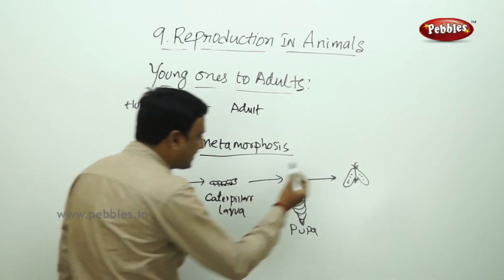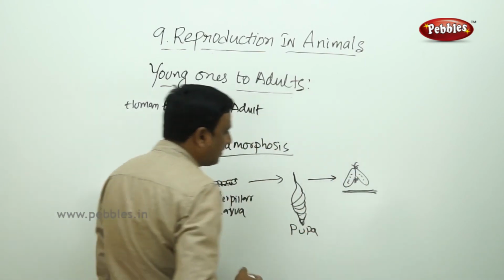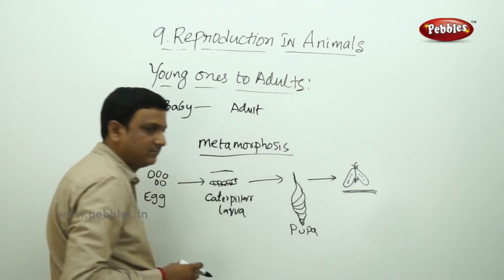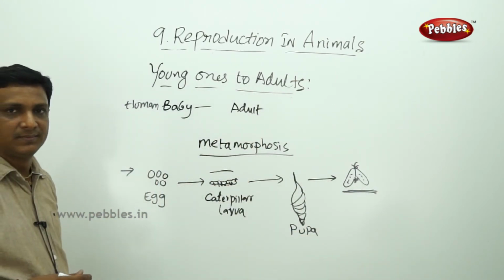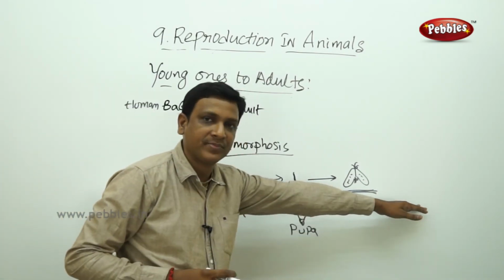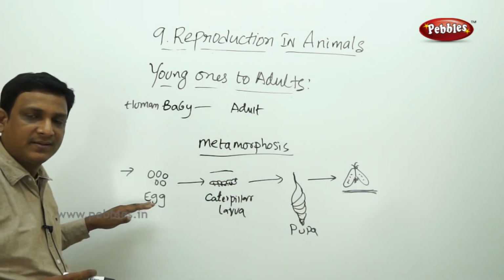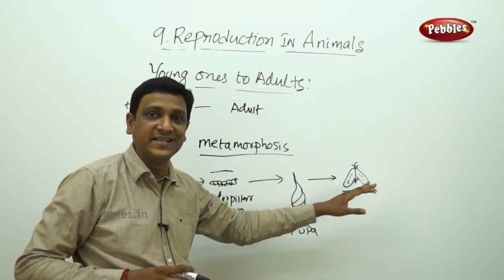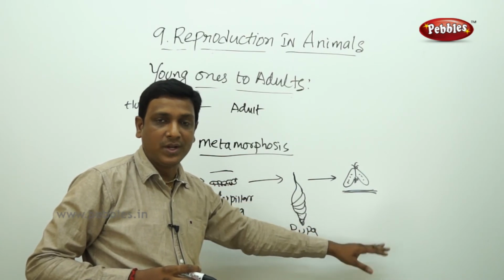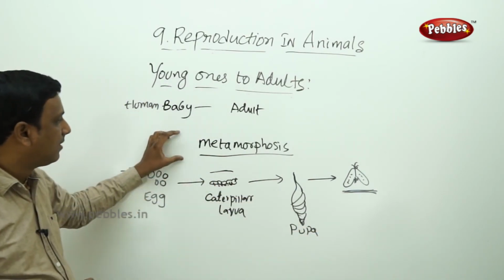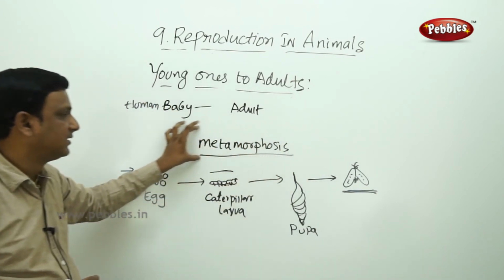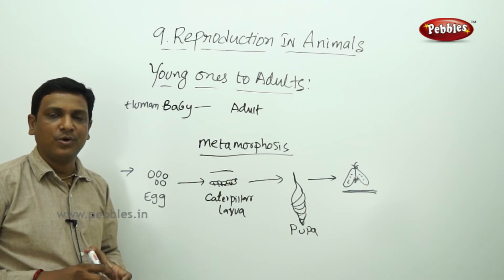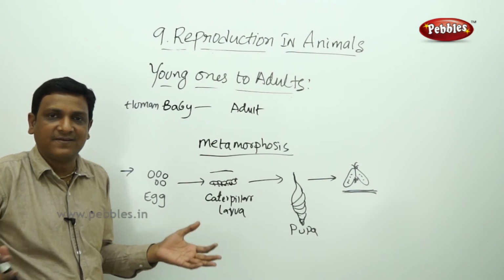So now we can see the drastic change. Compare the form of its body from caterpillar to butterfly. It's entirely different, but it is all a single lifetime. In a single lifetime, at different stages, it appears in different forms. It undergoes a drastic change at each and every stage. We call that drastic change metamorphosis, which is not observed in humans. We don't show any drastic changes at different stages of our life.